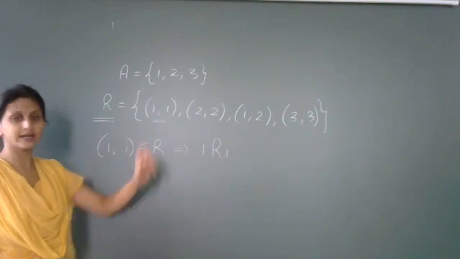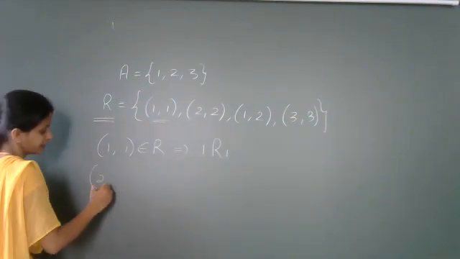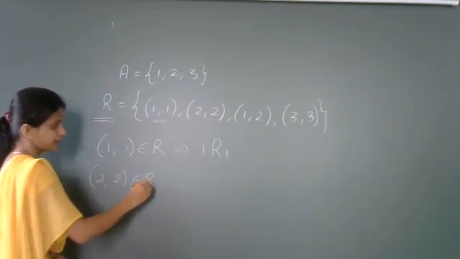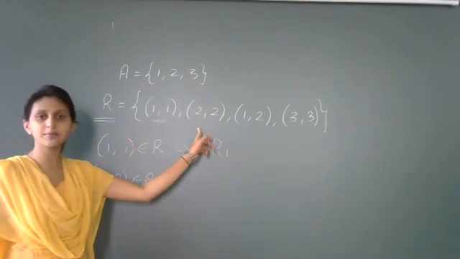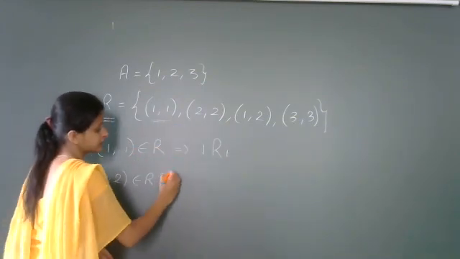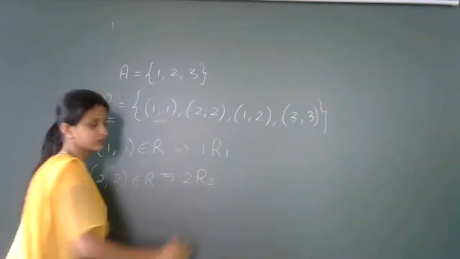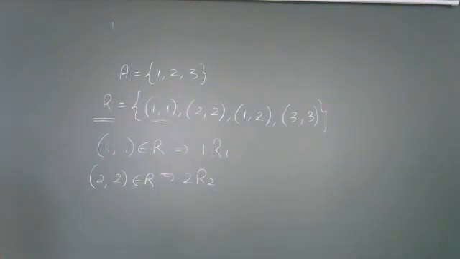Now let us take the second element. If you take the second element, is (2, 2) belonging to R? Yes, of course (2, 2) is also belonging to R. So what does that mean? It means 2 is related to 2. That is, 2 is related to itself.